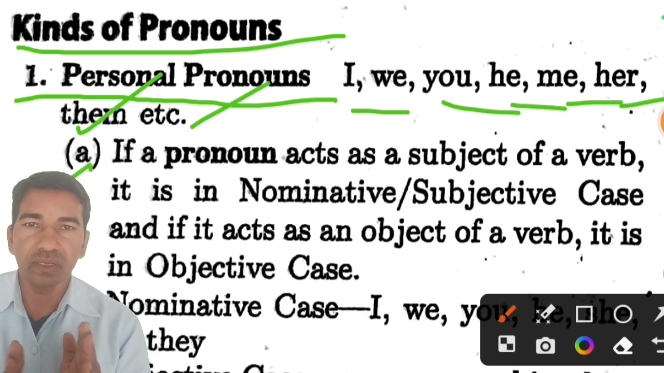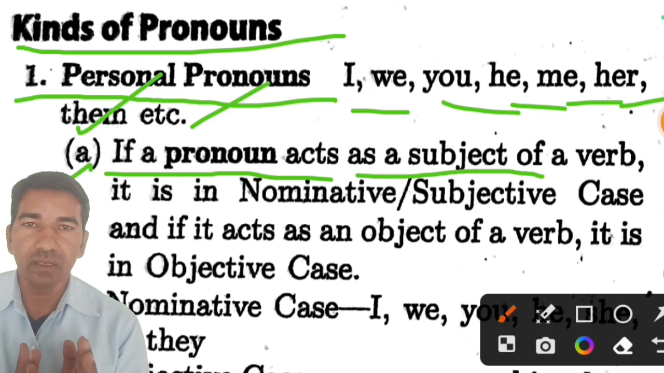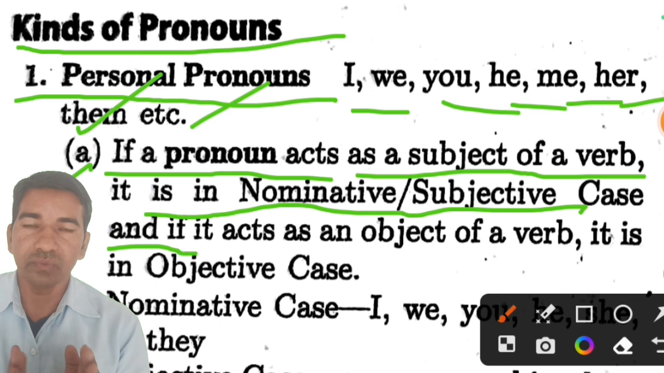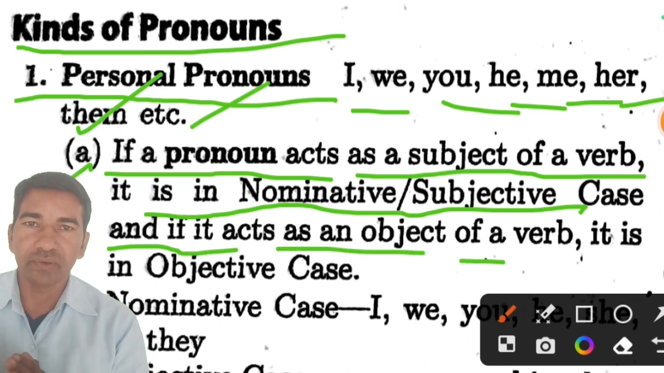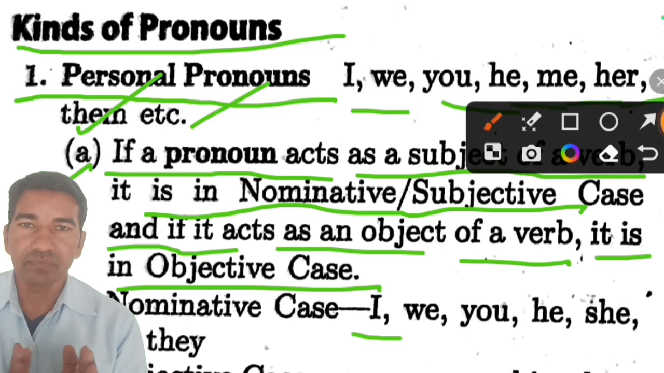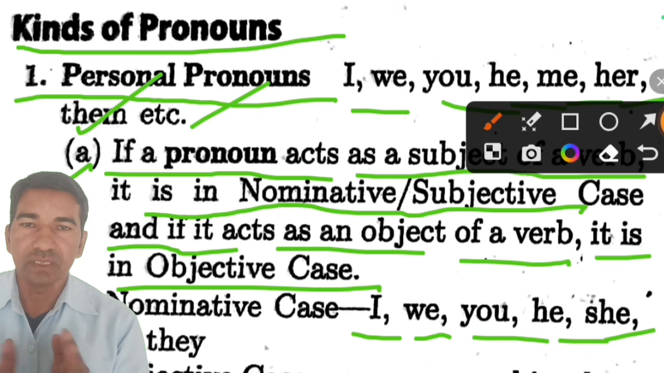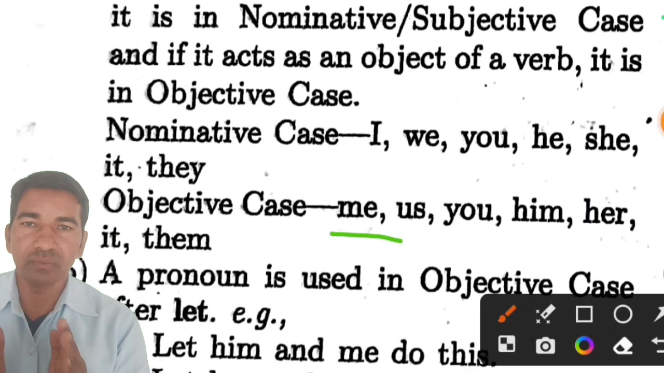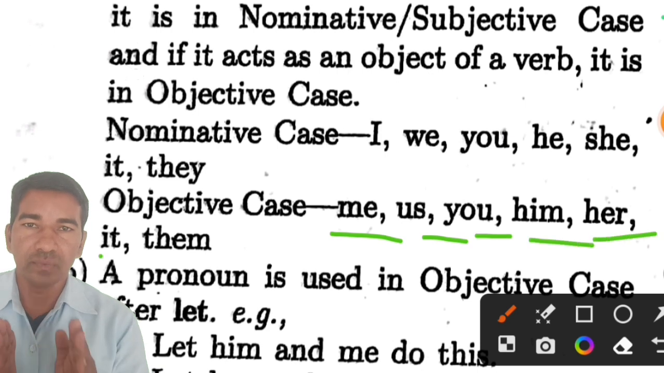Rule number A: if a pronoun acts as a subject of a verb, it is in nominative case or subjective case, and if it acts as an object of a verb, it is in objective case. Nominative cases are we, you, he, she, it, they. Next, objective case: me, us, you, him, her, it, them.